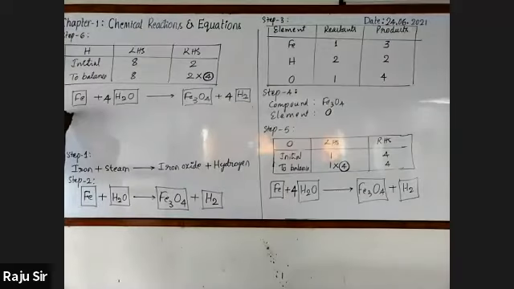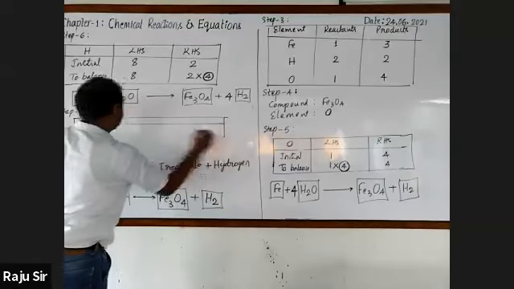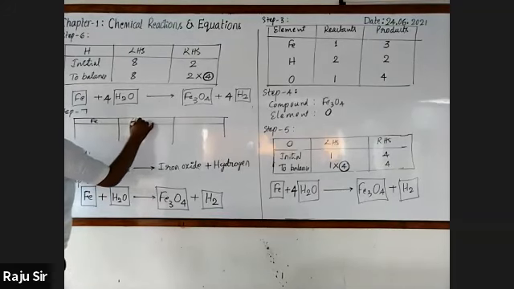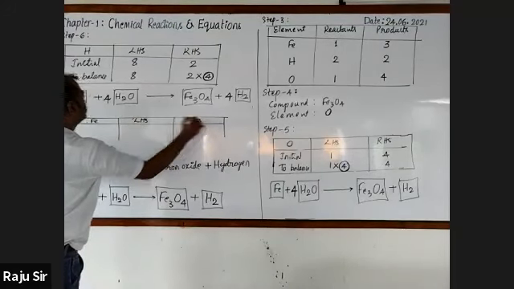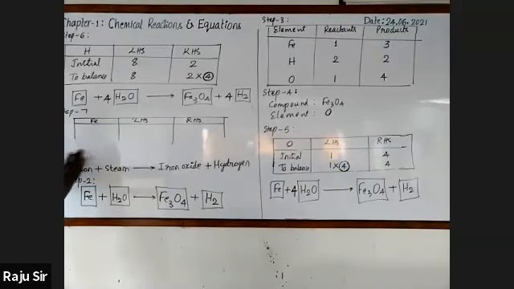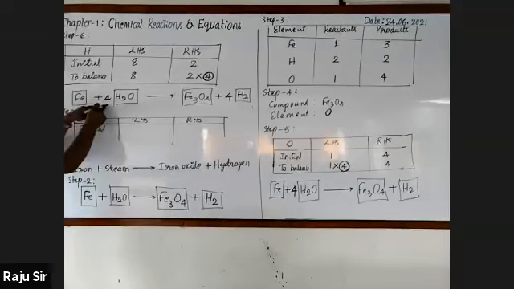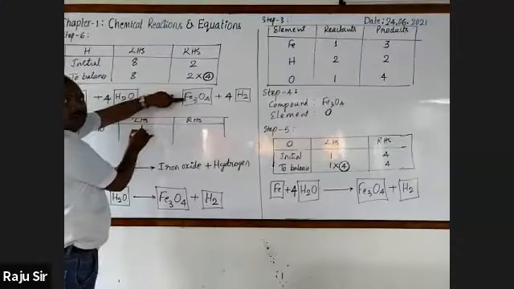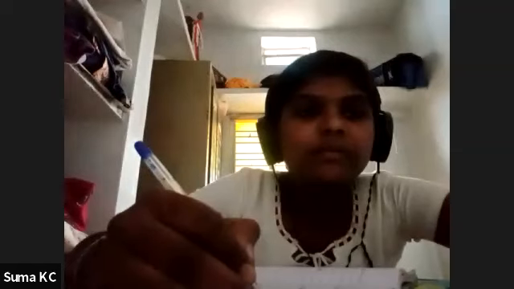Seventh step. We are going to balance iron, Fe. Then LHS part, RHS part. Right, initial stage. Iron, how many are there on the left hand side? 1 iron. RHS side, product side, 3. Now we have to balance it.